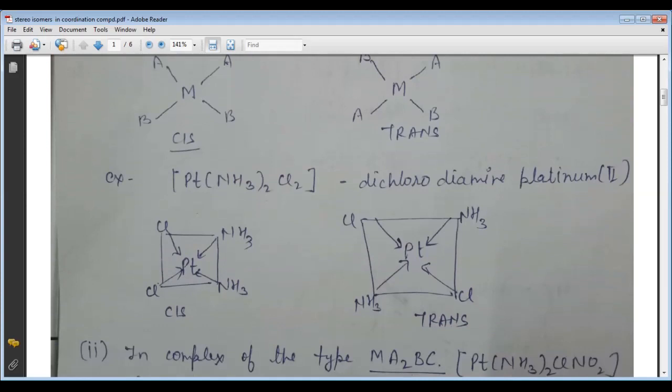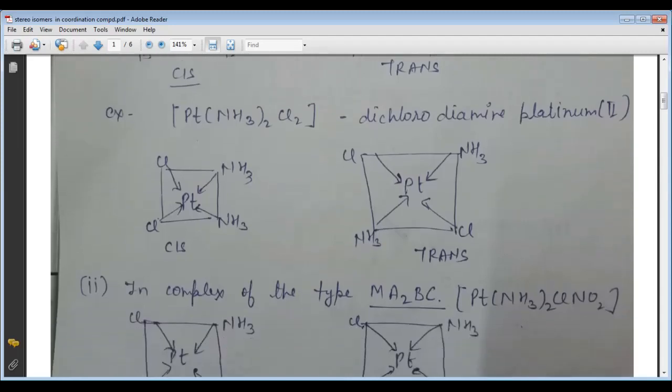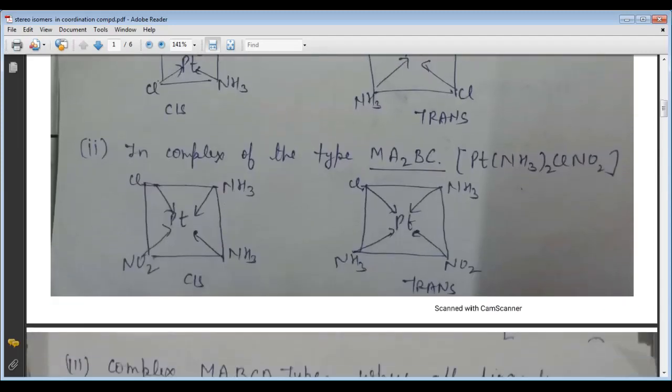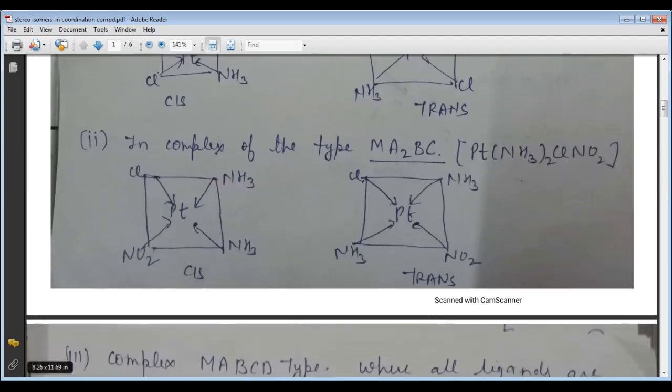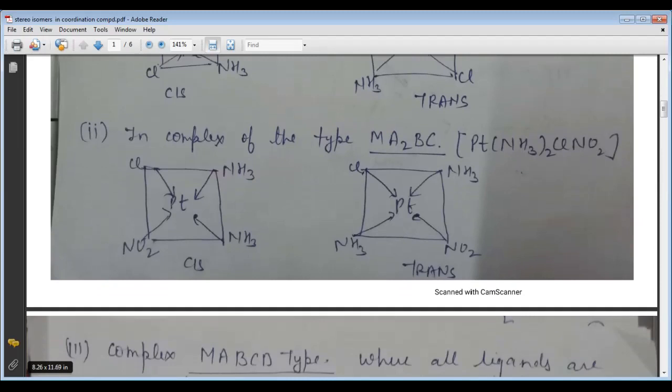Now come to the second complex. The complex is the Ma2BC type. It means in a complex there are also cis or trans isomers. Well, we can see here, this is the example. So here we can see that ammonia is on the same side, so it is called the cis form, and when it is in the opposite position, it is called the trans form.